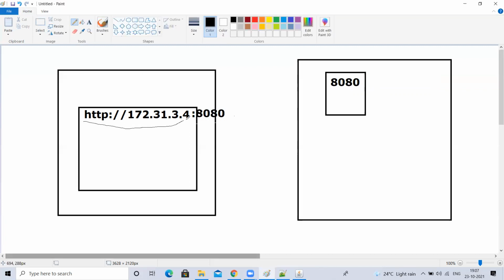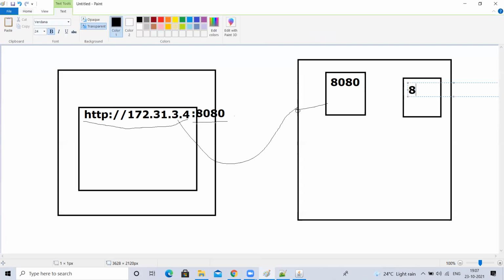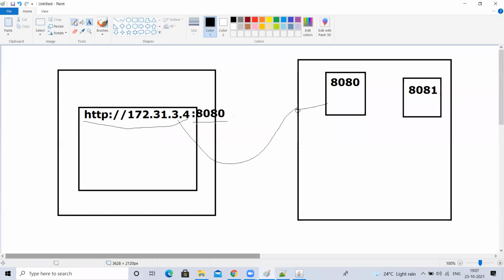So if you type till here, the request will go till here. After that, with the port number, your host will redirect the request to this Tomcat. Understood? Say I have WebSphere or WebLogic, some other server. It cannot ask for the same port number, because that port number is already utilized by someone else. So it will ask, hey, if someone is accessing with port number 8081, please redirect the request to me. So if you type 8080, it will go here. If you type 8081 after that IP address, the request will go there. Understood, guys?